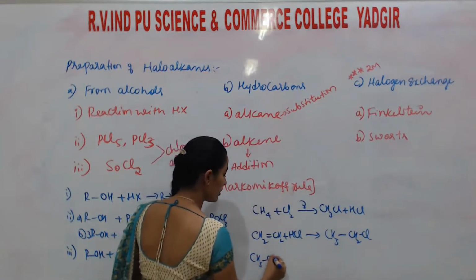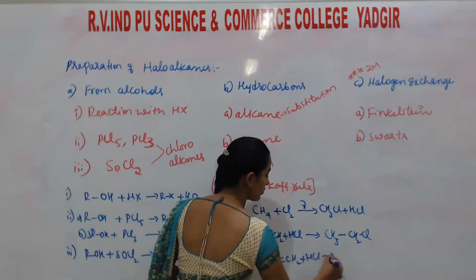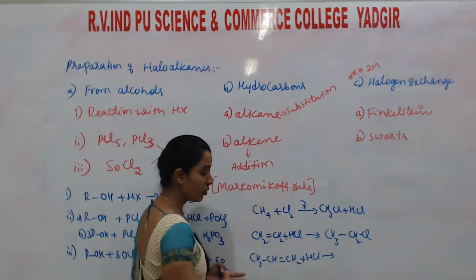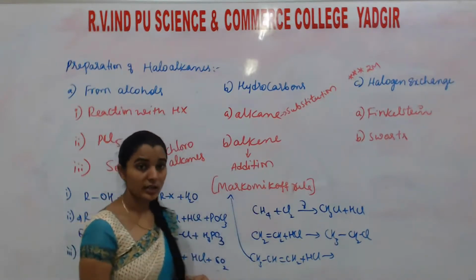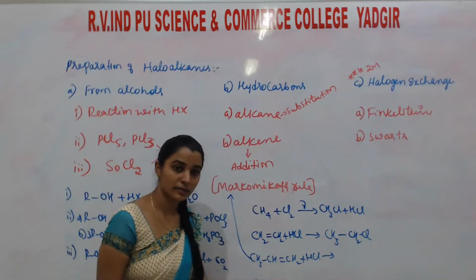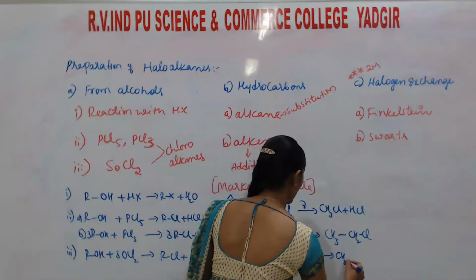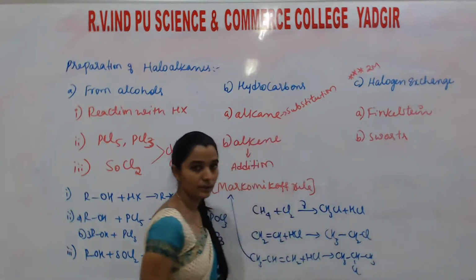If I take CH3CH=CH2 and treat it with HCl, students, Cl is attached here, H is attached here. That is what I call Markovnikov's rule. Addition takes place according to Markovnikov's rule in unsymmetrical alkenes. Okay, I'll explain in the next class. So this will give CH3CHClCH3.